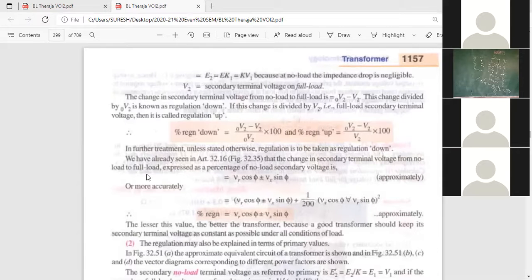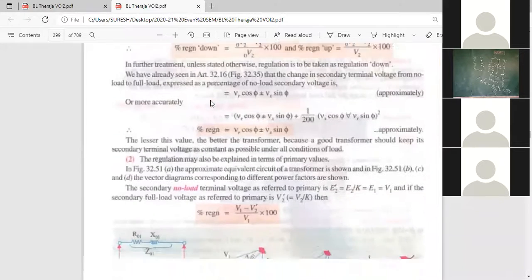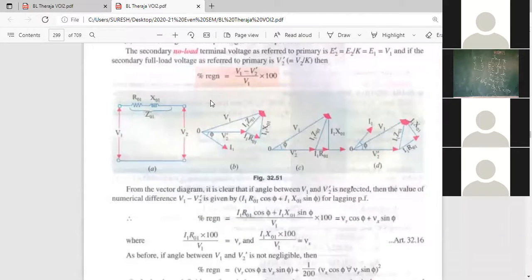No, sir. Okay. Now see here. Now draw this diagram, figure A. They are converting into the equivalent circuit.